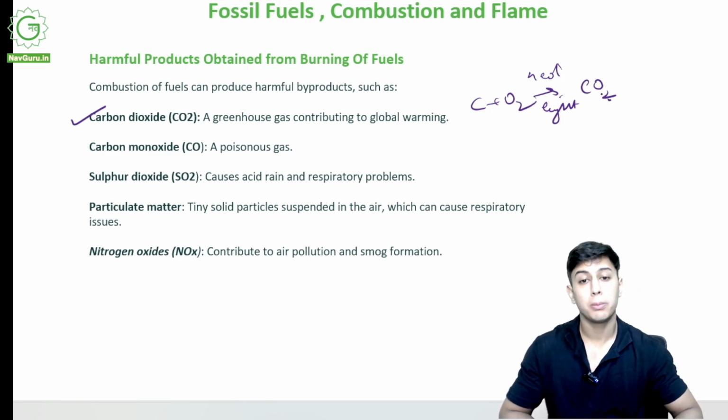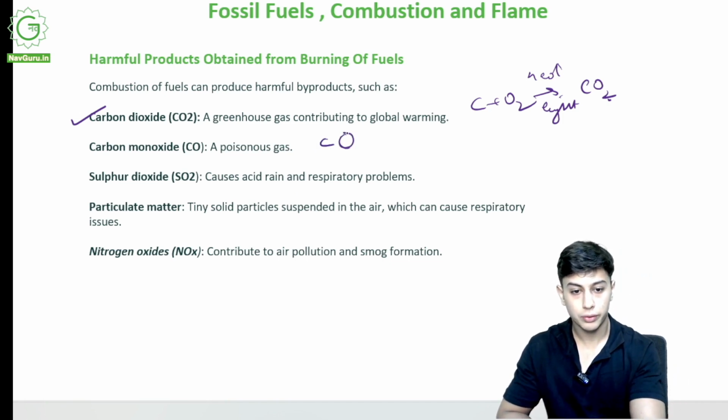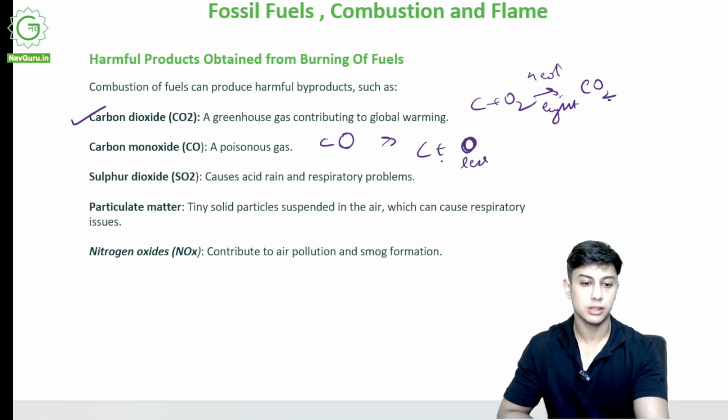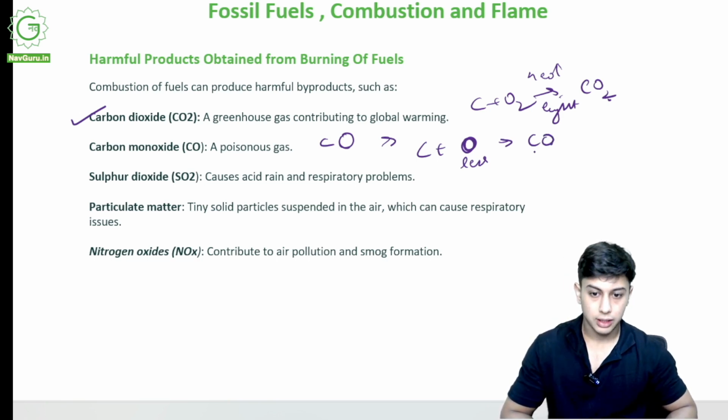Carbon monoxide, a poisonous gas. I have told you carbon monoxide is CO. When is it produced? When carbon is burned with less oxygen. Less oxygen gives me CO. Sulfur dioxide, SO2, causes acid rain and respiratory problems.